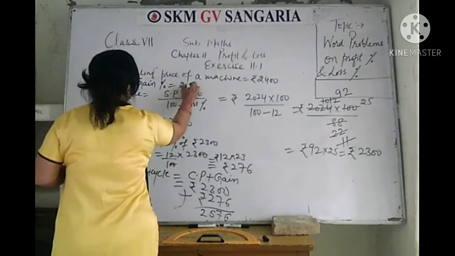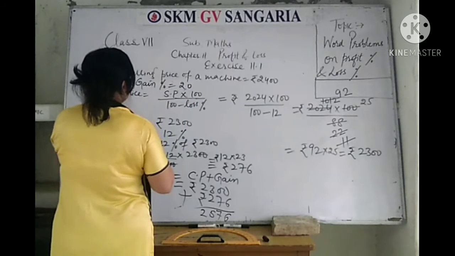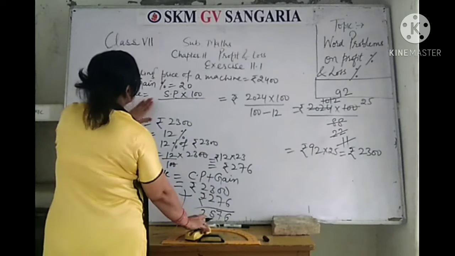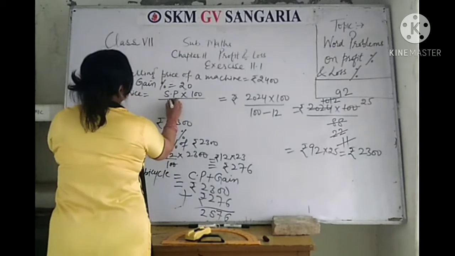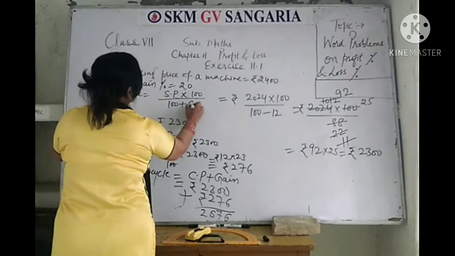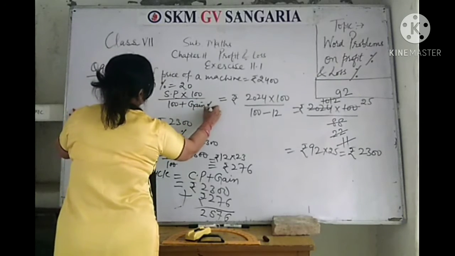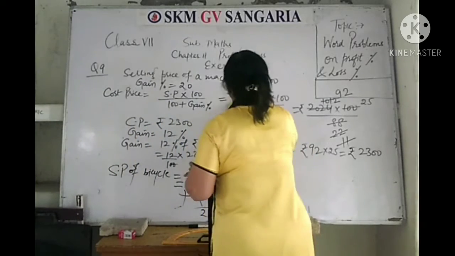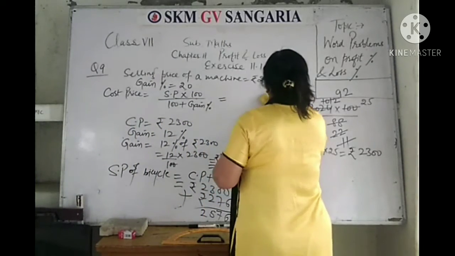It is 20. Okay, so we will first of all get the cost price, then selling price into 100 upon 100 plus gain percentage. In this way, first of all you will get the cost price of the first machine.